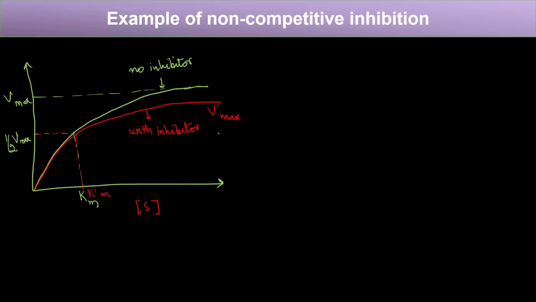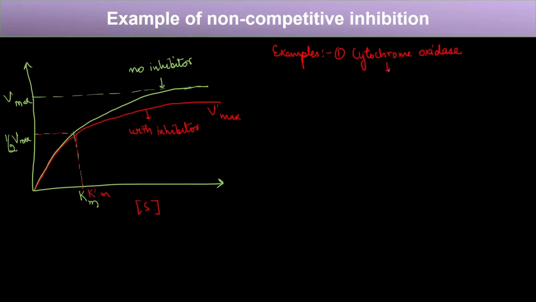Now, let's talk about the examples of non-competitive inhibition. The first example is cytochrome oxidase. What is cytochrome oxidase?